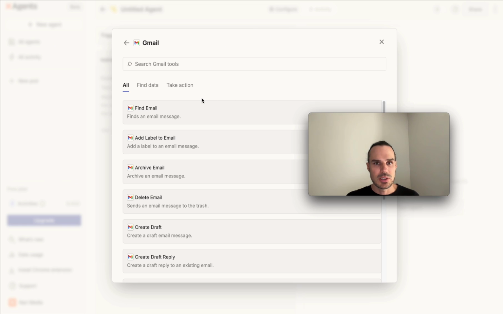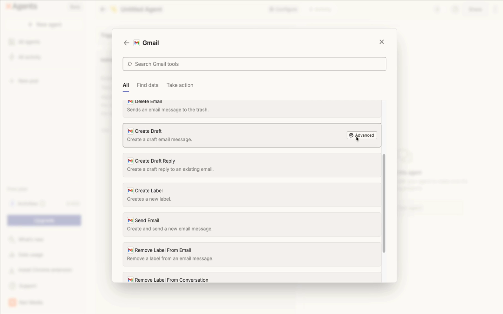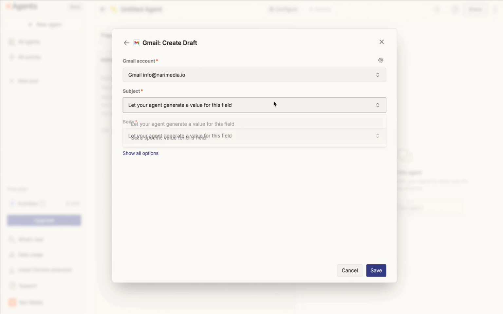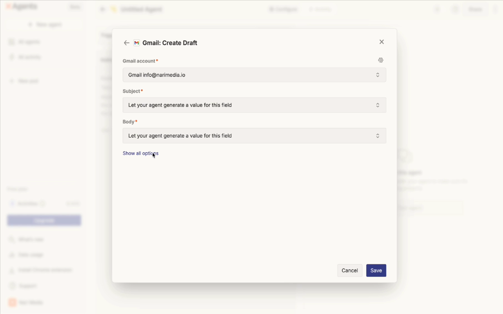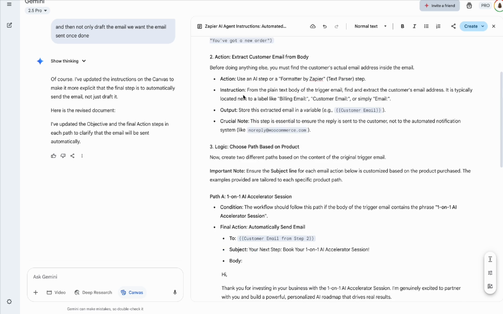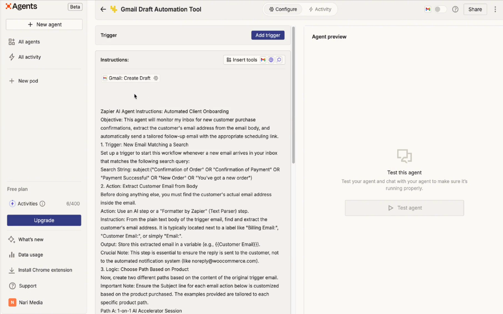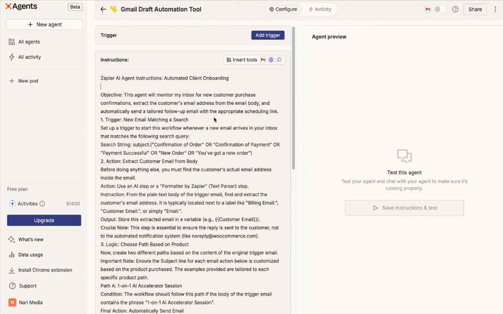So what you can do is you can create draft, and then from the draft, you can send the email. So you just click that, you'd be like advanced, you can let the agent do, or you can specify for them. I just let the agent do because it's pretty smart. And then you draft the email, and then what you do is you insert my instructions here and pop it in, and space it out nice.